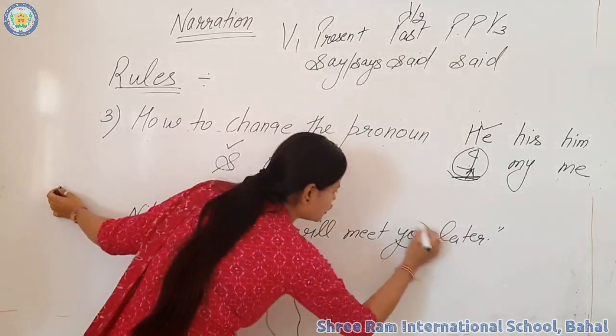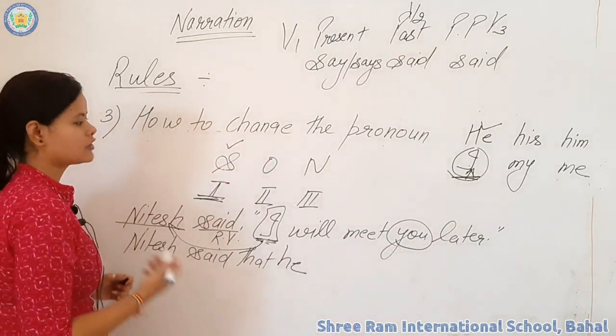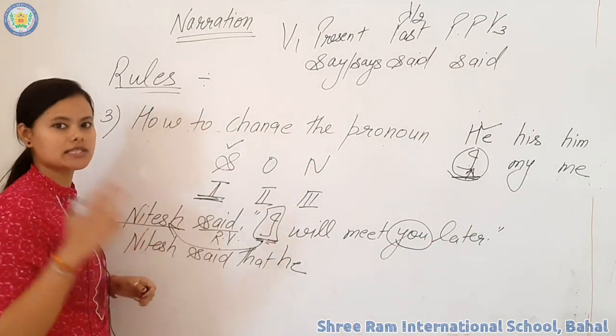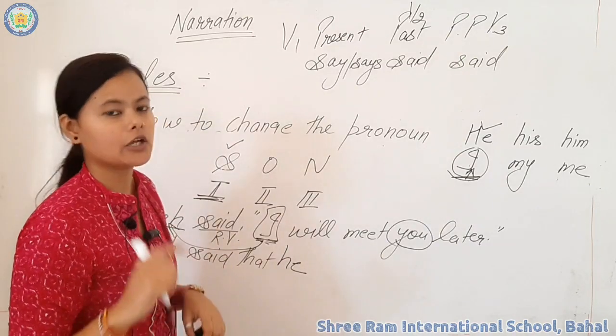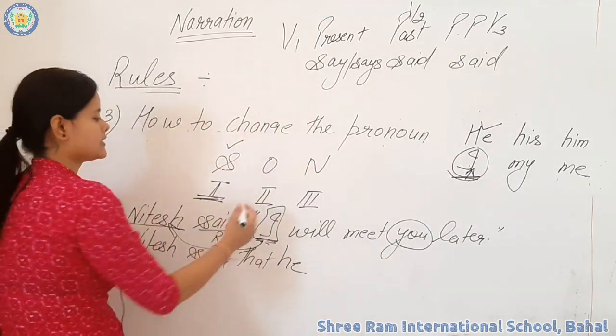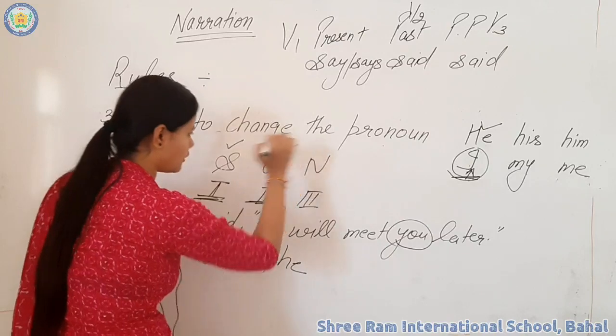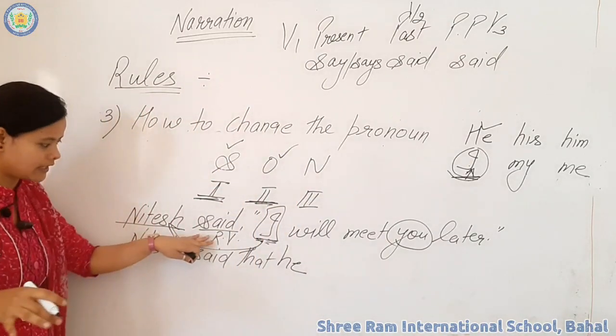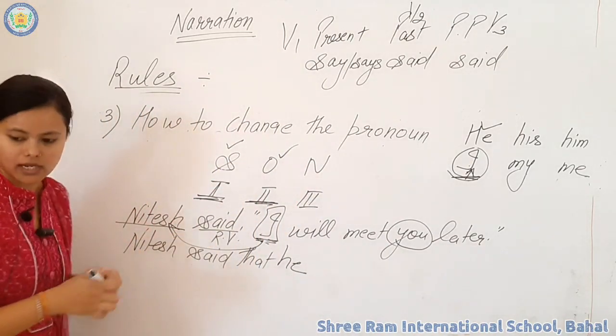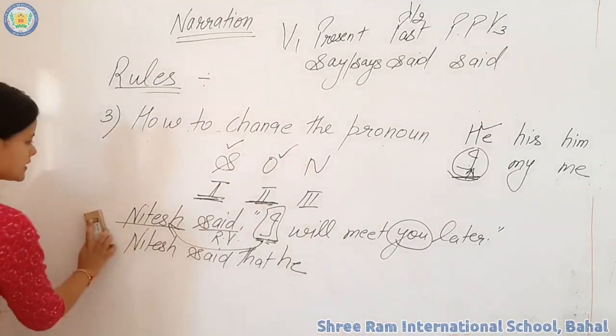Now say this is you. Which person is you? You will come into the second person. If you remember the table, second person will change according to the object. But here there is no object. So we have to add an object here. So I am changing this sentence.